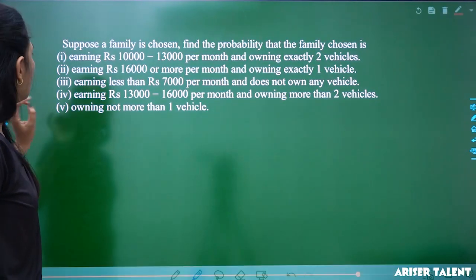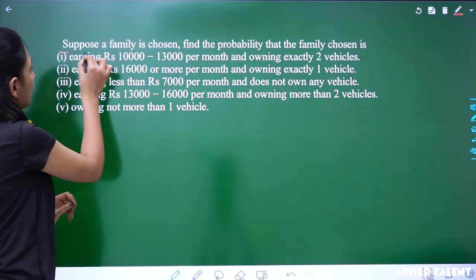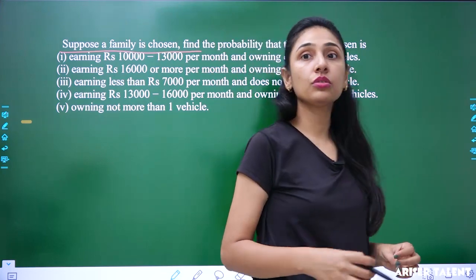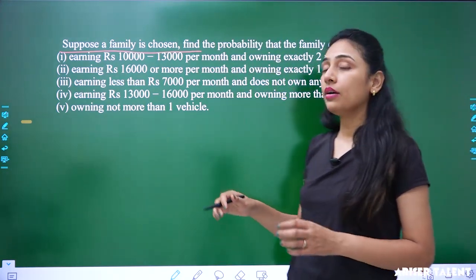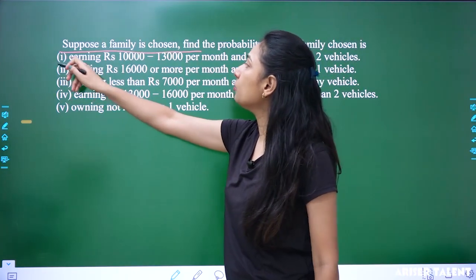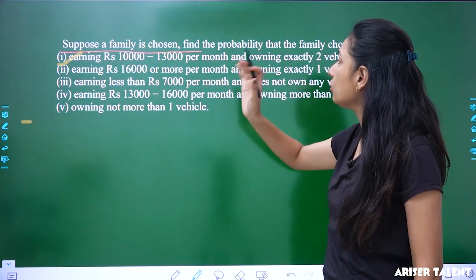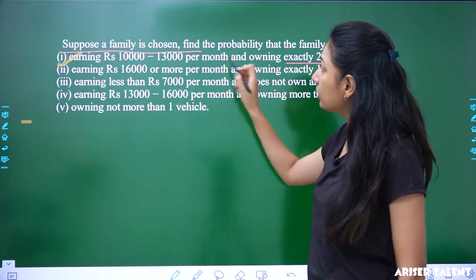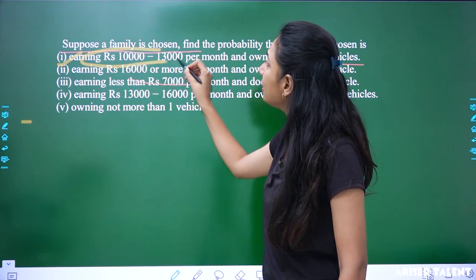Now it has been asked: if a family is chosen, find the probability that the family is earning rupees 10,000 to 13,000 per month and owning exactly 2 vehicles. So you have to combine these 2 pieces of data.